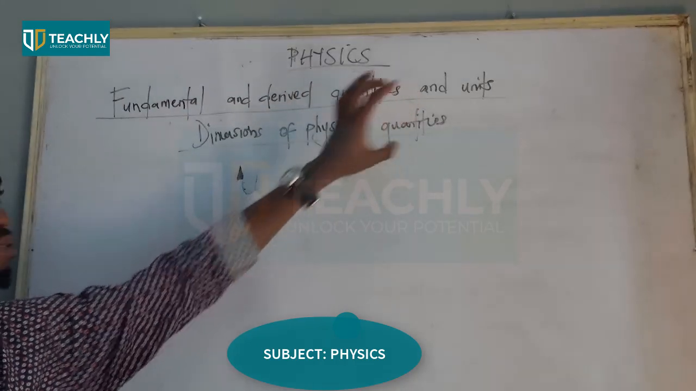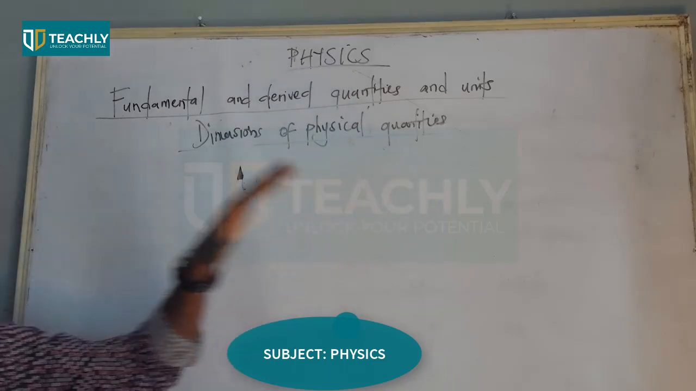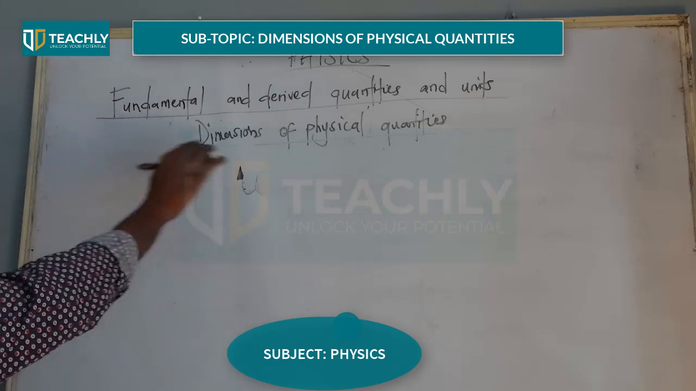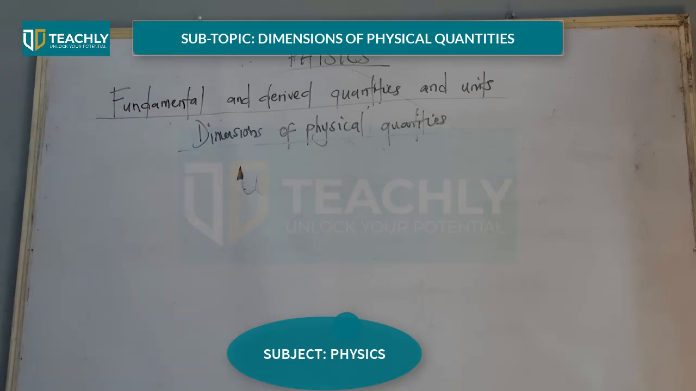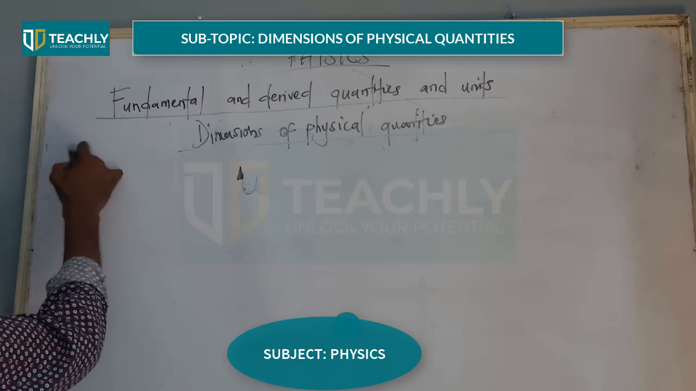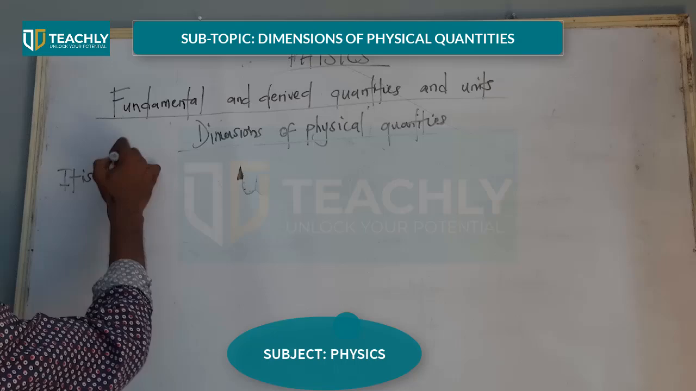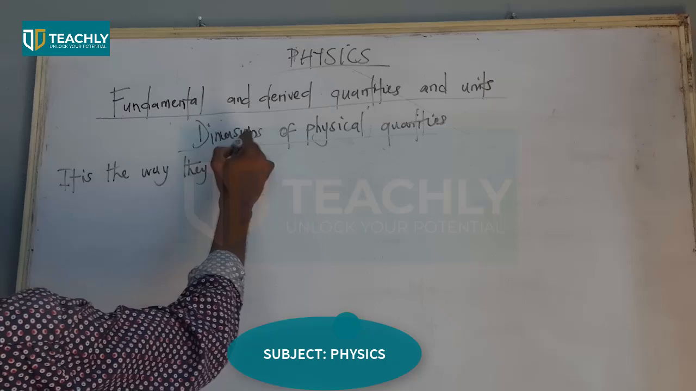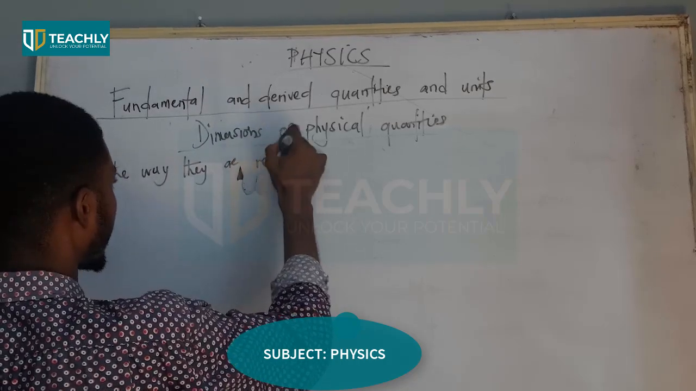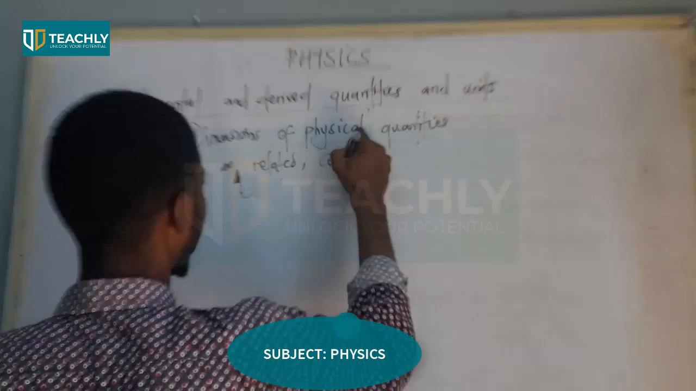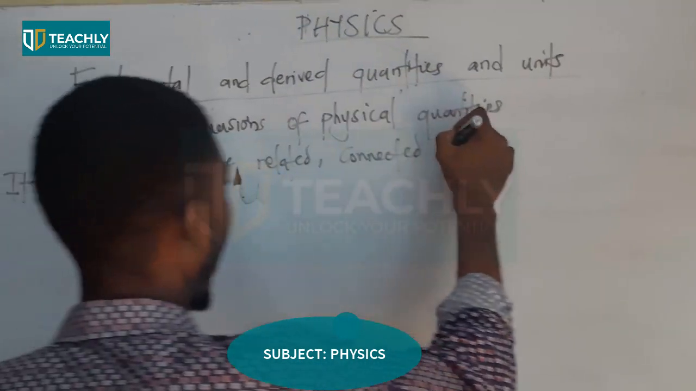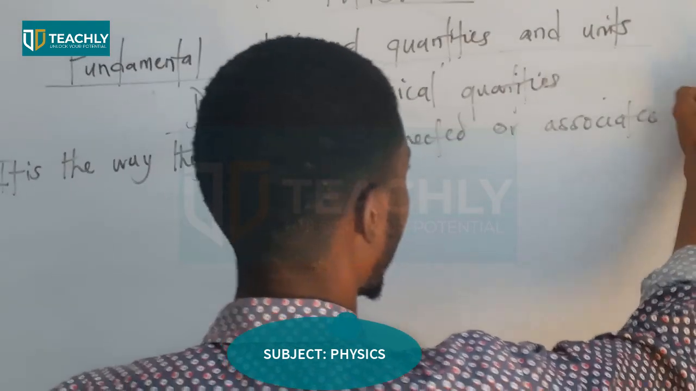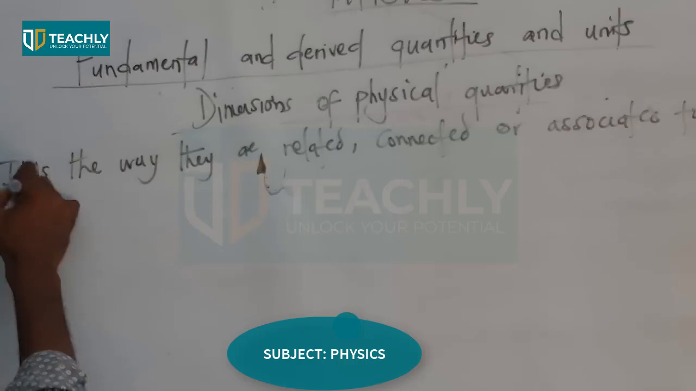Ẹ má gbàgbé mo sọ fún yín pé we have two categories of physical quantities. Mo ní a ní fundamental quantities and what? And derived quantities. What are the dimensions of physical quantities? It is the way they are related, connected, or associated to fundamental quantities.